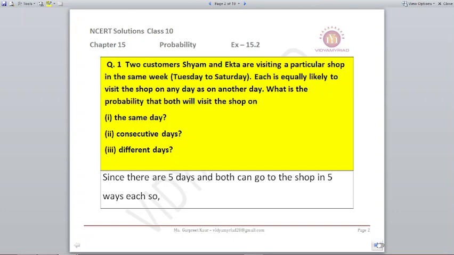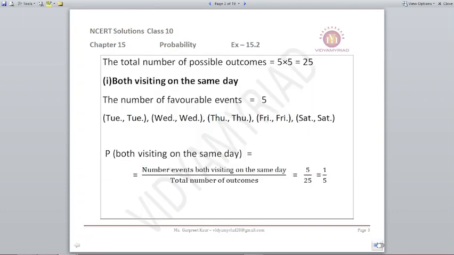Now, if we check the number of days, there are 5 ways: Tuesday, Wednesday, Thursday, Friday and Saturday. So there are 5 options and there are 2 persons. So the total number of possible outcomes is 5 into 5, that is 25. Now when they are visiting on the same day, it should be Tuesday, Wednesday, Thursday, Friday or Saturday. So there are only 5 favorable events. So 5 upon 25 will be the probability, that is 1 upon 5.